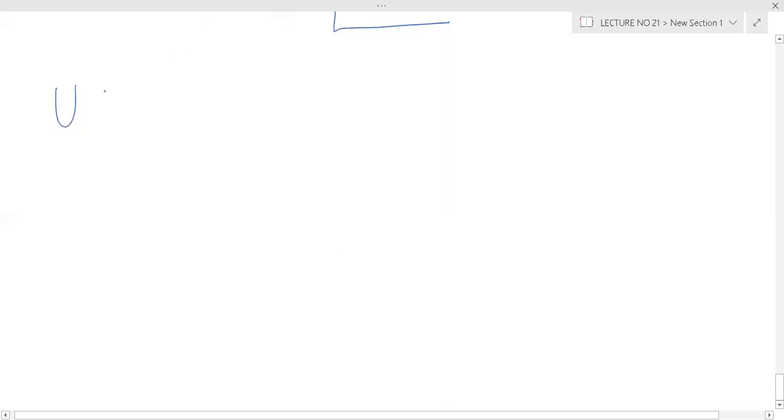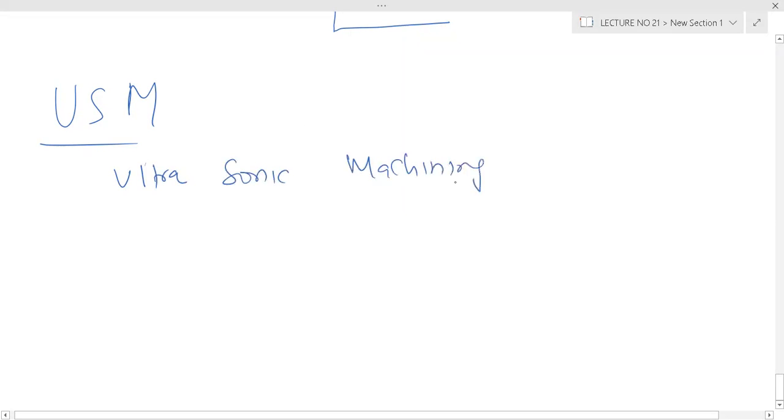Now USM, ultrasonic machining. Sonic is related to sound, and ultra means very high.